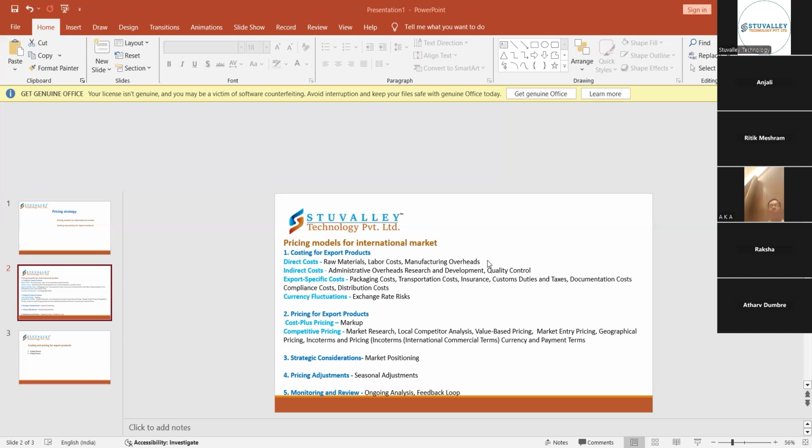Next is the documentation cost. Here, documentation requires preparing the documents, like the export license, the certificates, the certificates of origin, the shipment documents as well, and the agreements.